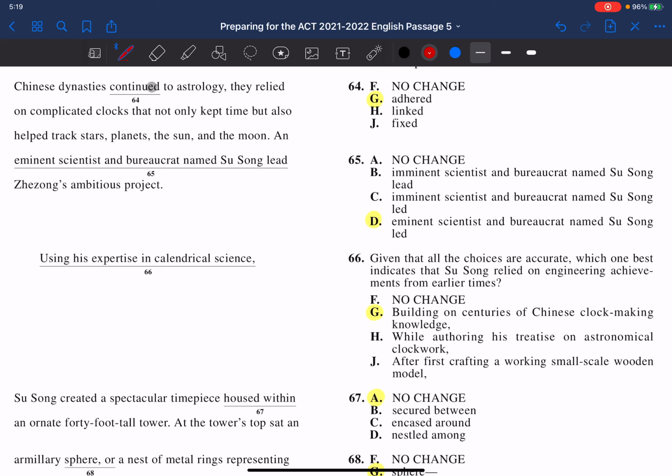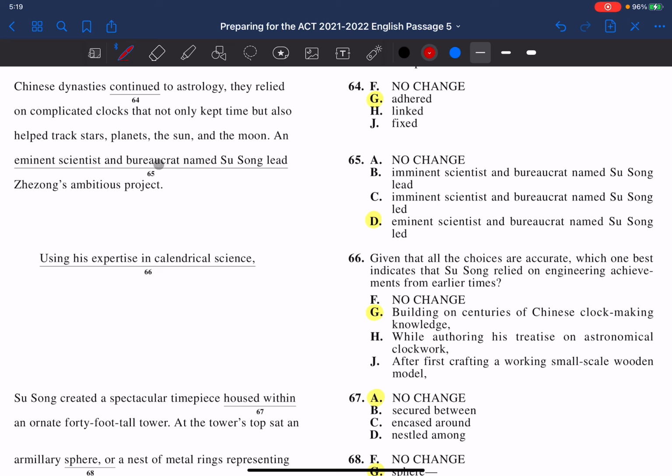Well, they continued, or they adhered, they linked, or they fixed. Now the idea is that they followed astrology, and when you follow something, you adhere to it. You link yourself to it, you fix yourself to it, but the most common word we use is we adhere to a common system of thought or a system of belief.